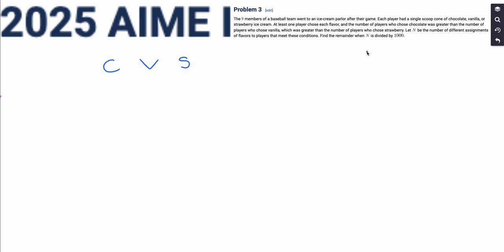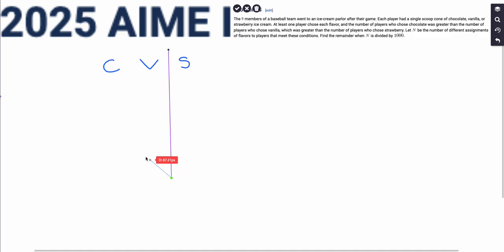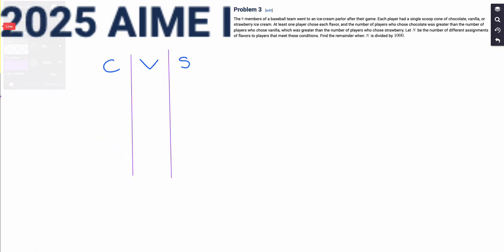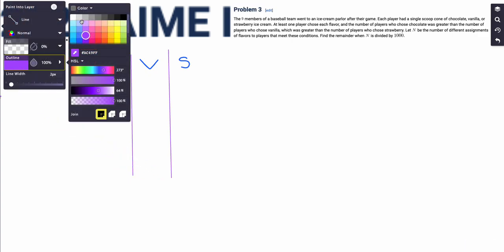Okay, and so the best way to proceed with this problem is casework. And the reason for doing casework is this condition over here, that the number of players who chose chocolate was greater than the number who chose vanilla, which was greater than the number who chose strawberry. And so that actually limits our cases by a lot more than if that condition was not present. And so what we can do now is just do some basic casework.